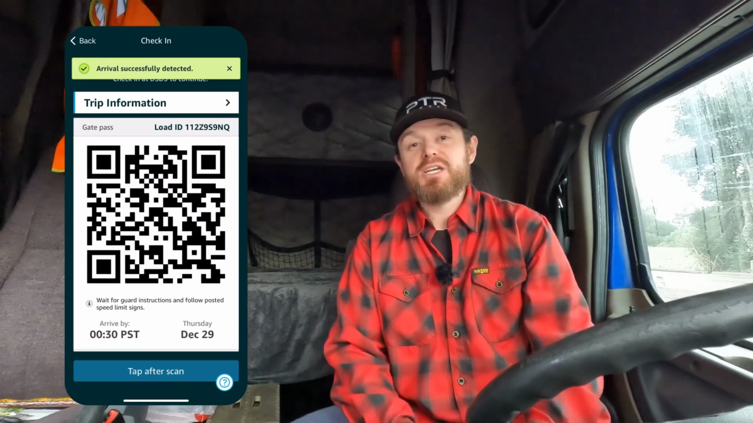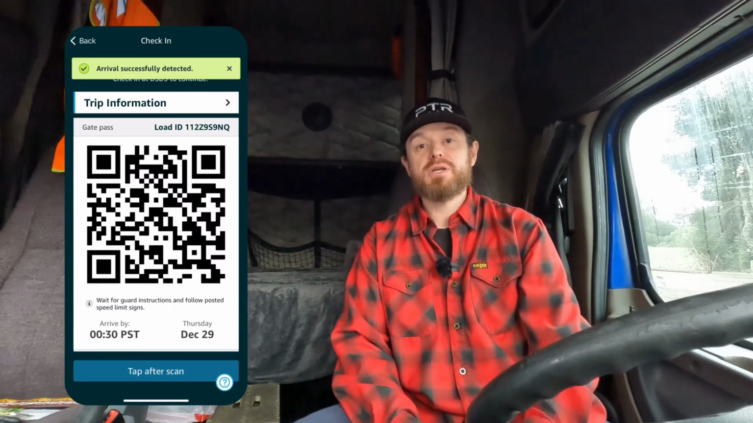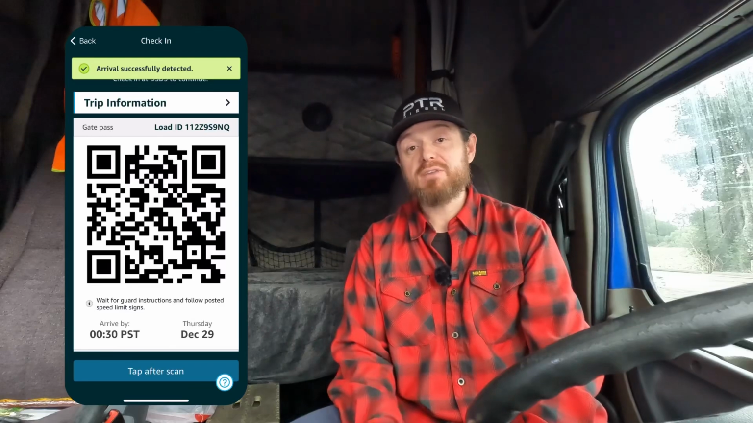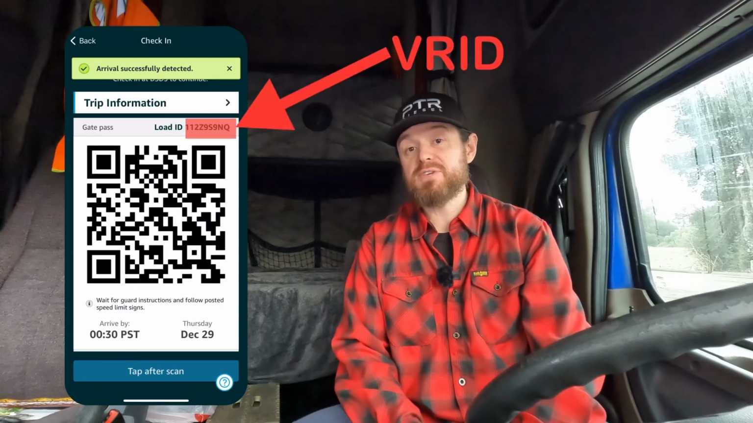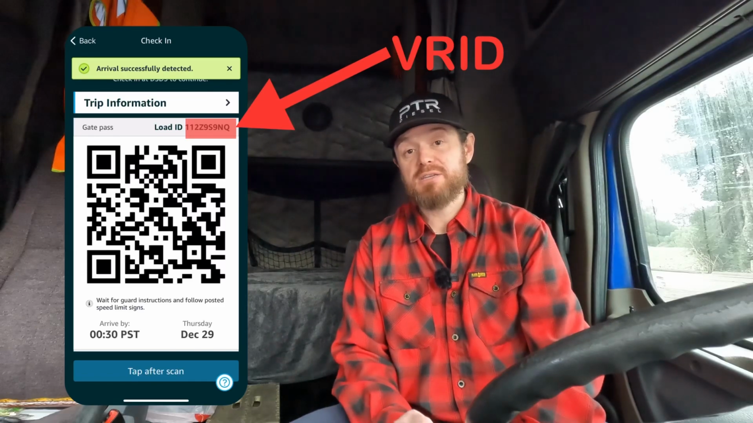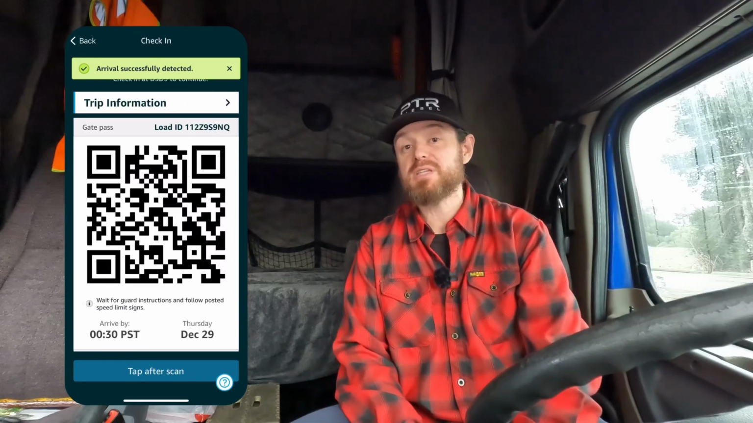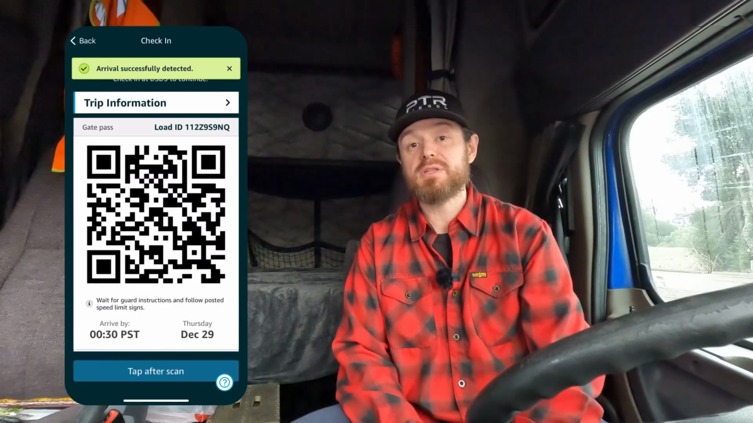So you pull up to the check-in gate or the guard shack. As soon as you get there, a little QR code is going to be auto-generated on your phone. It's also going to have a number with it. This number is referred to as the VRID. Most of the time at the check-in or guard shack, they're asking for the last four numbers of your VRID. However, very rarely, sometimes they will ask for the whole number. That's the number they're looking for.